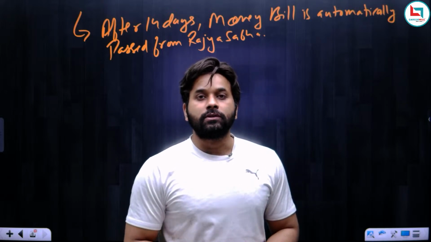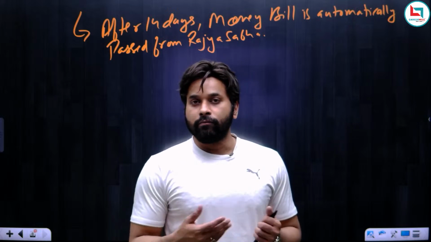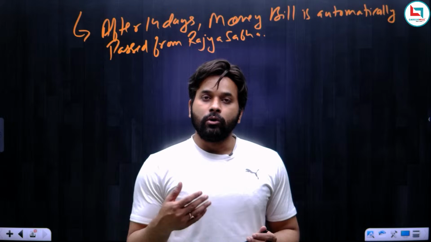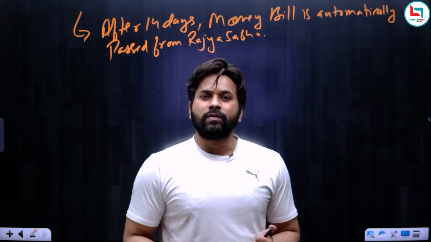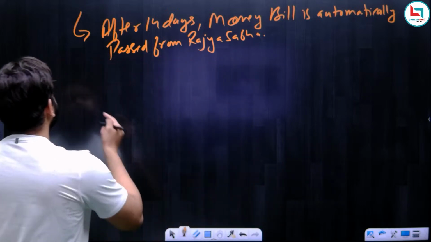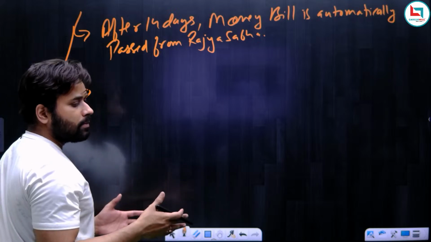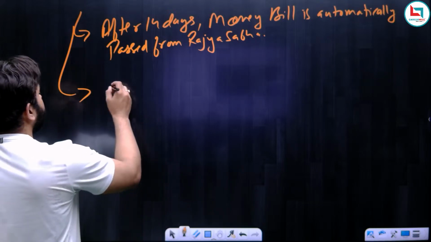So I hope you understood why I was saying that both the houses have unequal power, unequal position. I mean, you cannot compare Lok Sabha with Rajya Sabha when it comes to money bill. Obviously, Lok Sabha is going to have the upper hand, because on a money bill, Lok Sabha will decide whether the bill will become an act or not. The consent of Rajya Sabha is not at all necessary. So obviously, if the money bill is passed from the Lok Sabha, then consider that the money bill has been passed.